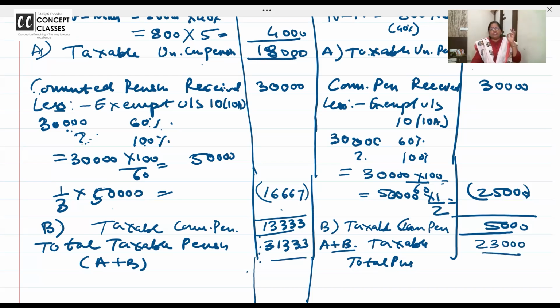Promise me that you will surely do this in writing today, so that when I teach leave encashment tomorrow, you are clear with this. I hope you understand the secret why I didn't start initially after residential status with salary. It's not that this is tough. It's actually easier than house property, business, capital gain, other sources. But there is some maths. To remember the maths, you need to know how the taxation flow goes.